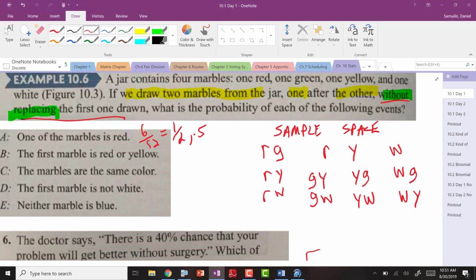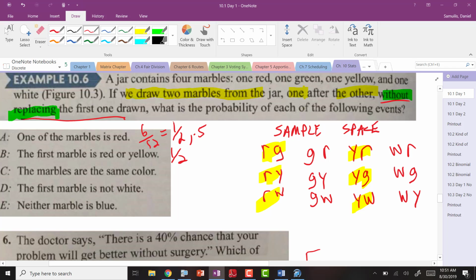Is this R? Yeah. Red or yellow. First marble is red or yellow. All right, you're good. Same thing. 6/12, which is 1/2.